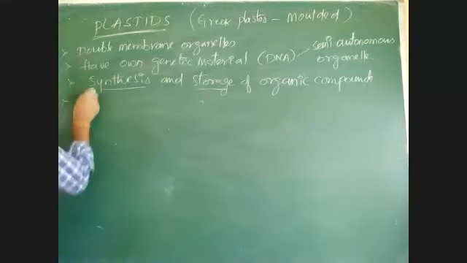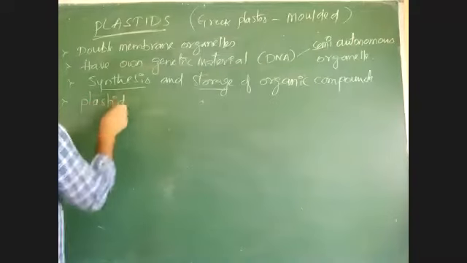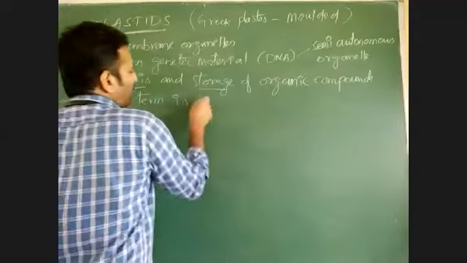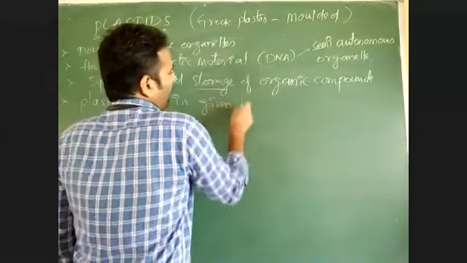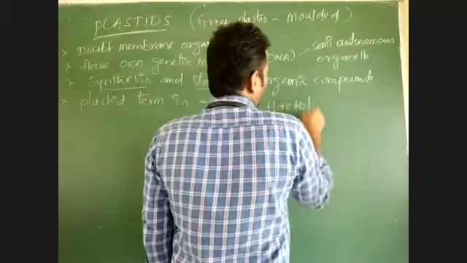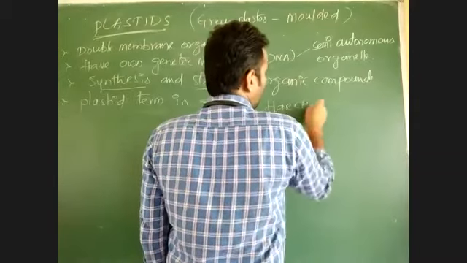First, the term plastid was given by a scientist named Haeckel.